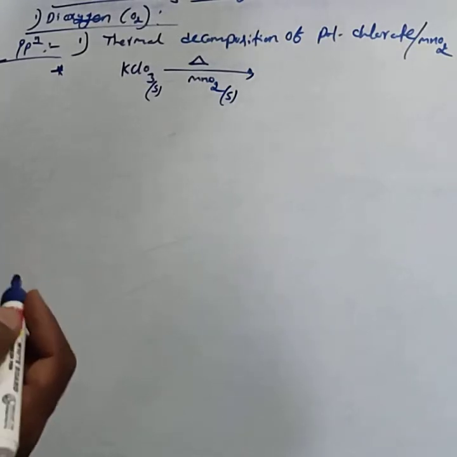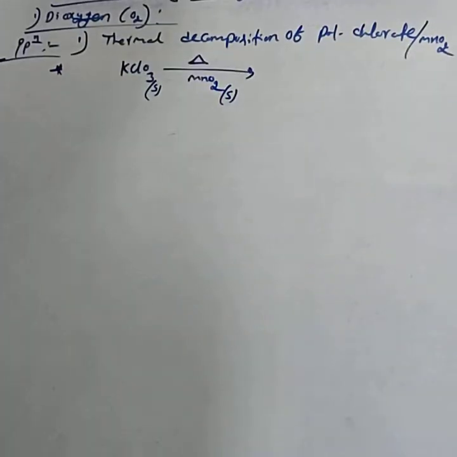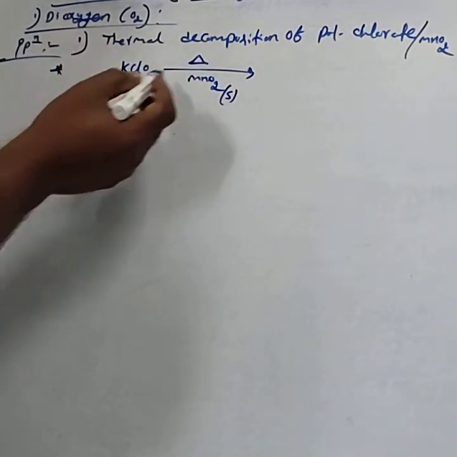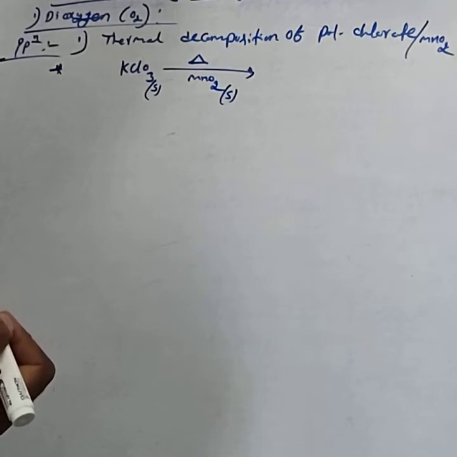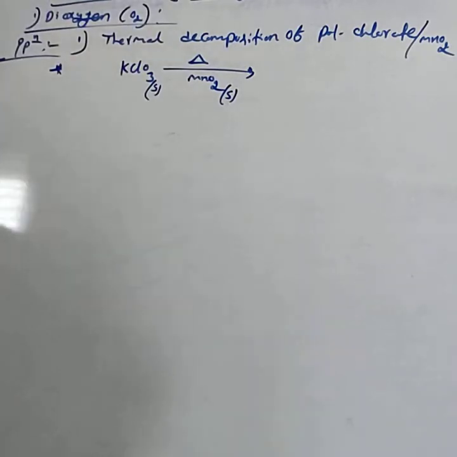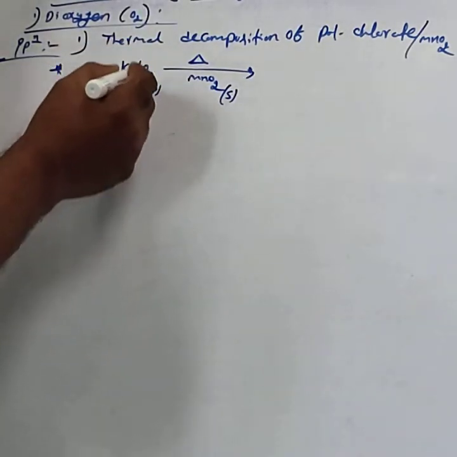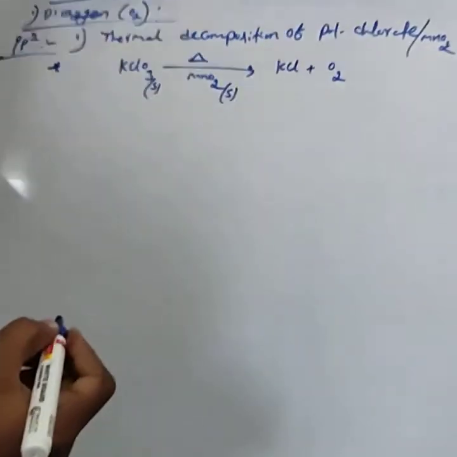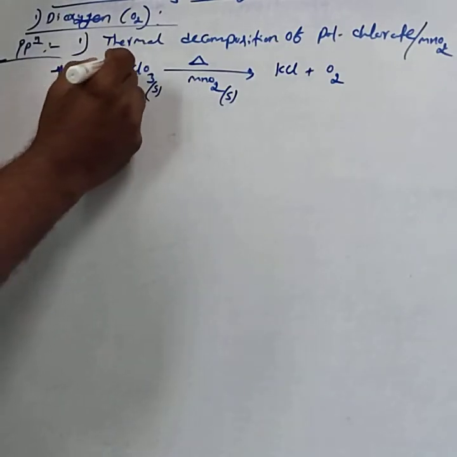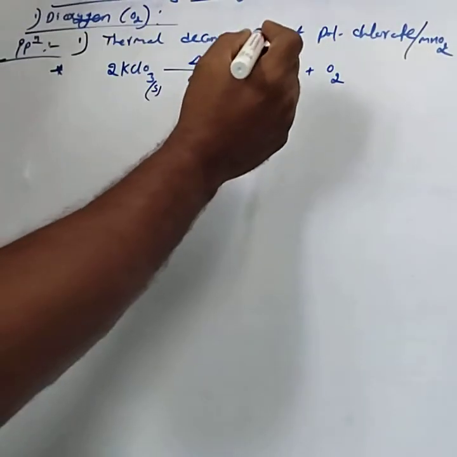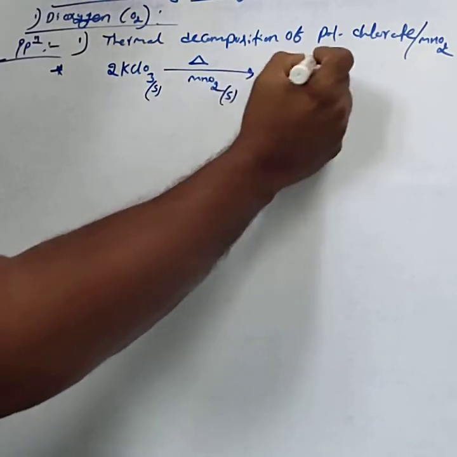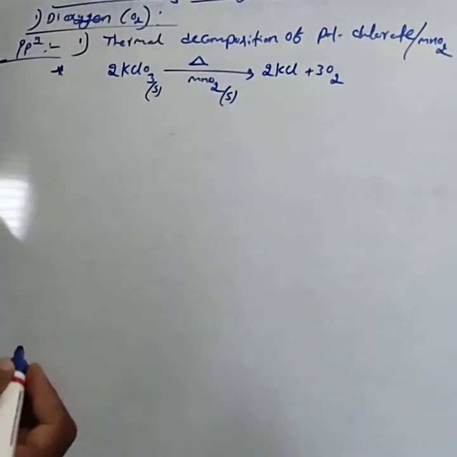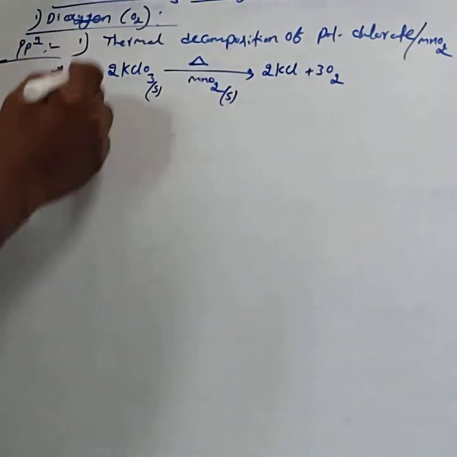Reactant and catalyst are in the same phase, so it is called homogeneous catalysis. This potassium chlorate decomposes to give KCl and O2: 2KClO3 forms 2KCl and 3O2. This is the first method, a very important one.